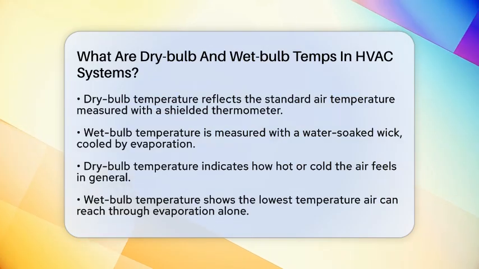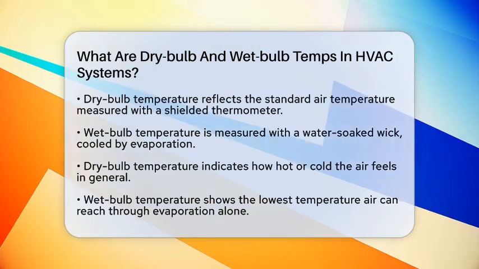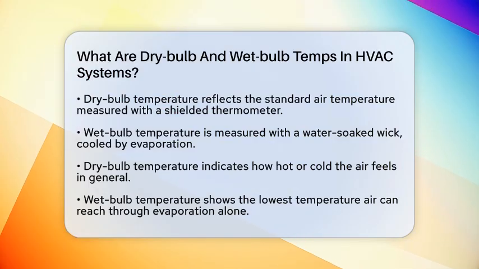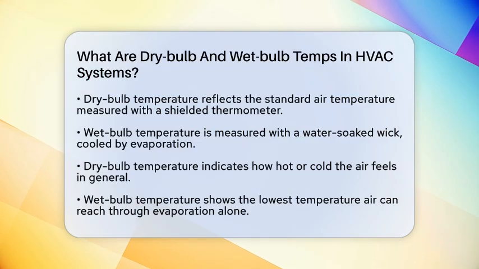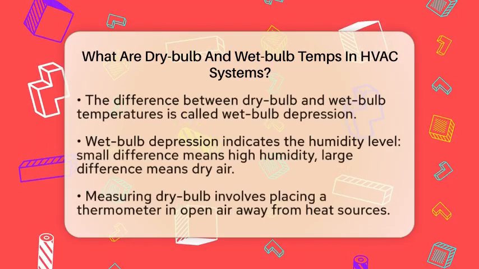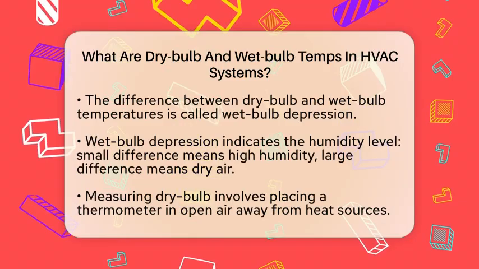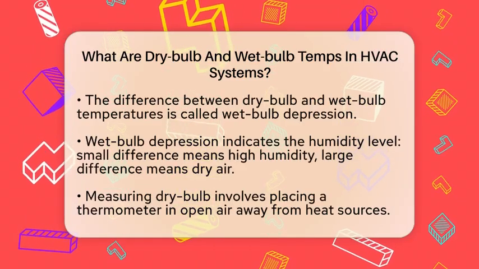Dry bulb temperature is what most of us think of as the air temperature. It's measured with a standard thermometer that's shielded from direct sunlight and moisture. This temperature tells us how hot or cold the air is, and it's what you see on a typical weather report. When designing HVAC systems, knowing the dry bulb temperature helps determine how much heating or cooling is needed to reach a comfortable level.